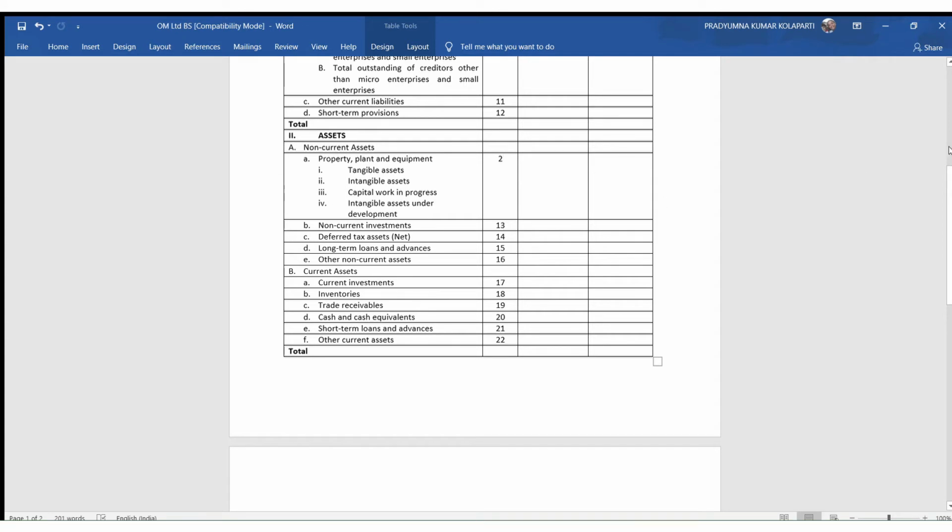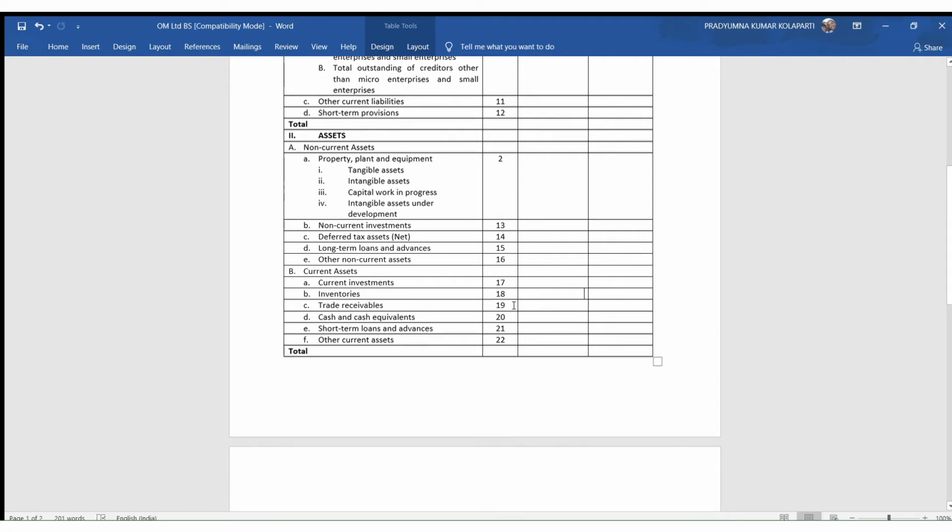See, the reference numbers mentioned here are only a reference. You can have any reference based upon your series of notes. Okay. And current assets include current investments, if we have made any temporary investments. And inventories, again we have notes: what is finished goods, what is work in progress, what is opening balance, what is closing balance. All these details will be given in the notes, and the final number will be shown here.